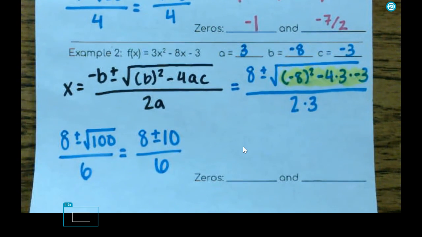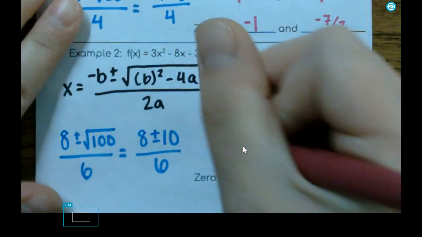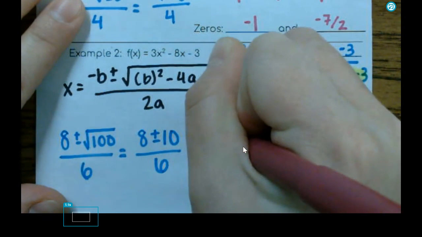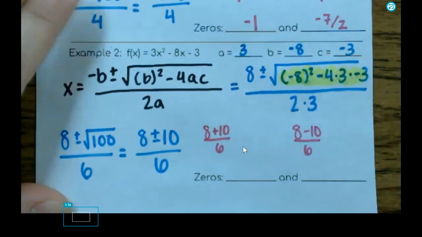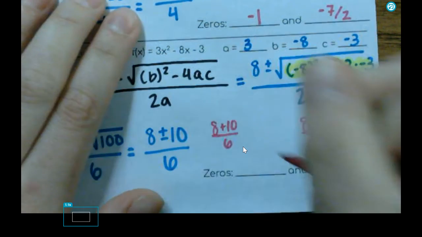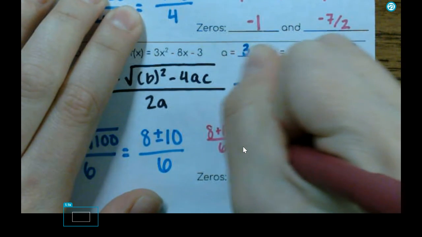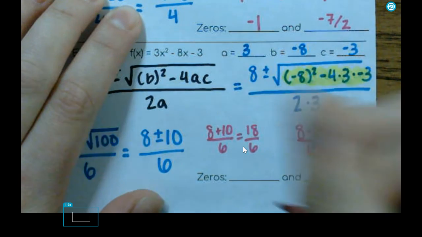Step 4 is to split up into my two fractions, 1 plus and 1 minus. So I'm going to now have 8 plus 10 over 6 and 8 minus 10 over 6. And then I'm going to work both of those out. So 8 plus 10 is 18 over 6. 18 divided by 6 is 3.